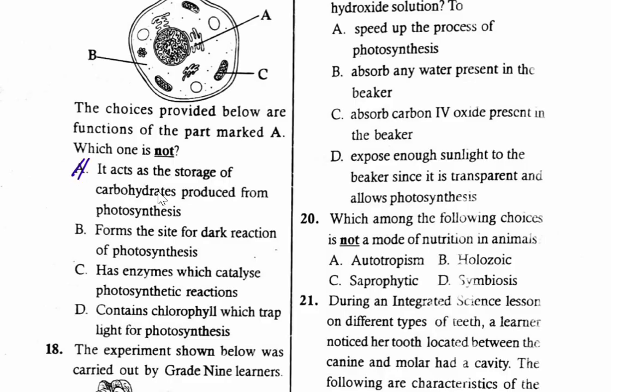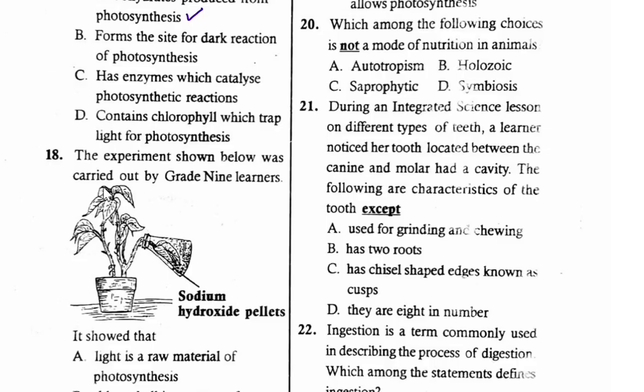It acts as the storage for carbohydrates produced from photosynthesis. We know that the storage organ is the vacuole, and therefore A is not the correct function of the part marked A. Let's continue to question number 18.